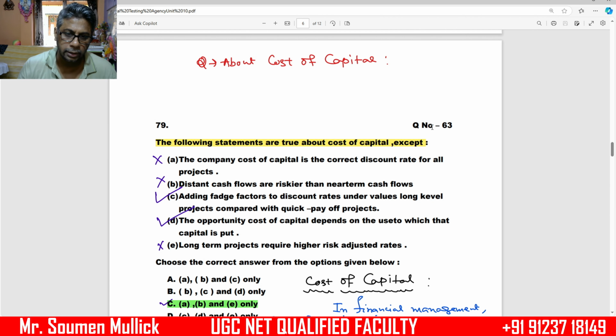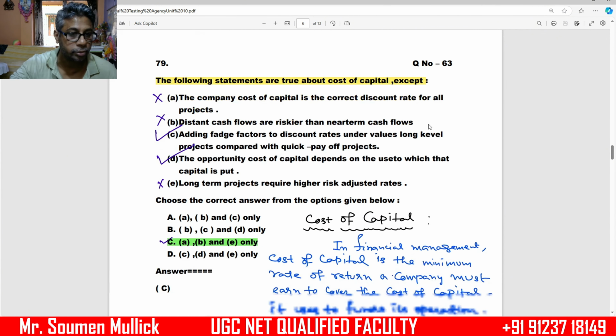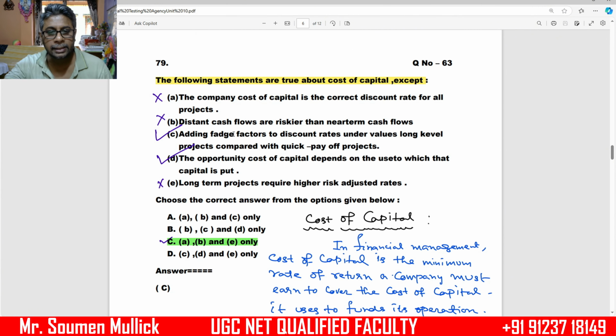This is wrong. The company's cost of capital is not the current discount rate for all projects. Number 2, distant cash flows are riskier than near-term cash flows. This is a wrong statement. And statement E, long-term projects require a higher risk-adjusted rate. This is also a wrong statement.